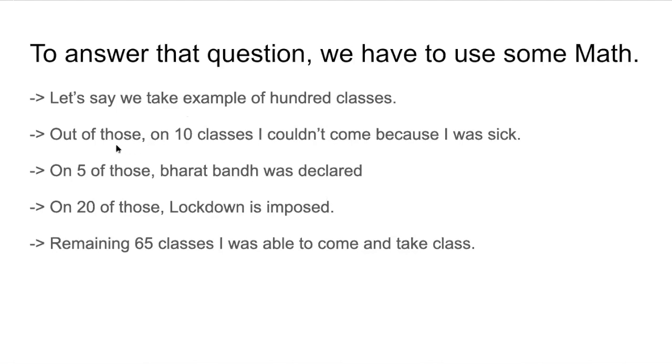Then we will see that out of those, on 10 classes I couldn't come because I was sick. On 5 of those classes, there was Bharat Bandh. On 20 of those we had lockdown, and on the remaining 65 classes I was able to come and take class. So we have gotten this data now. Based on this, we want to calculate the probability that I will come to class.